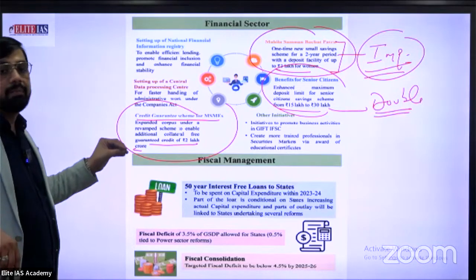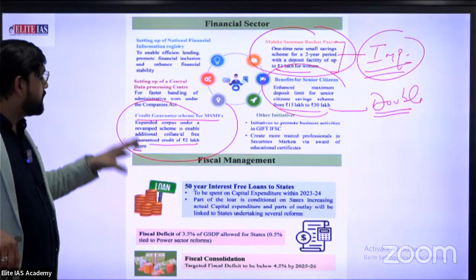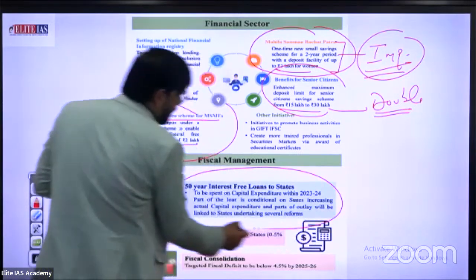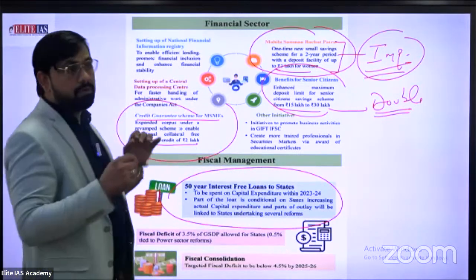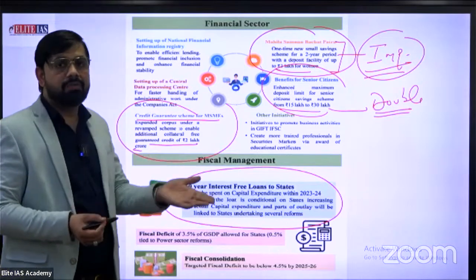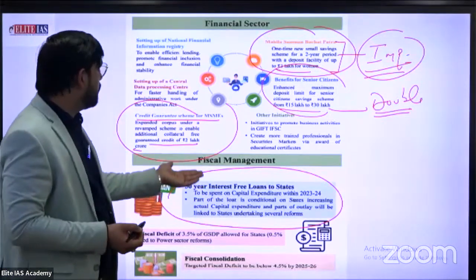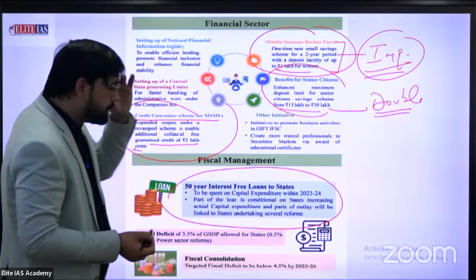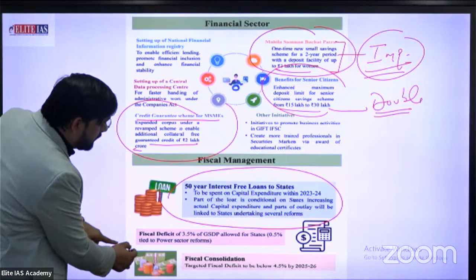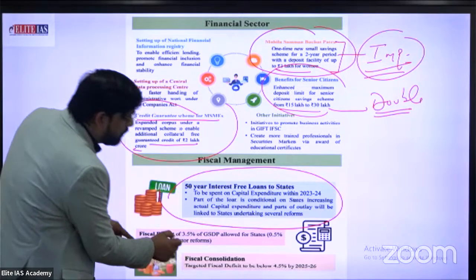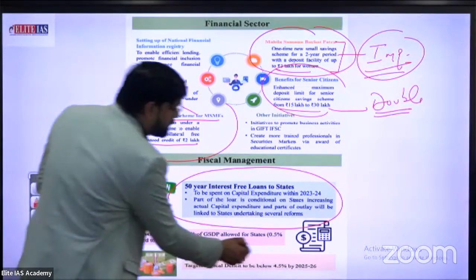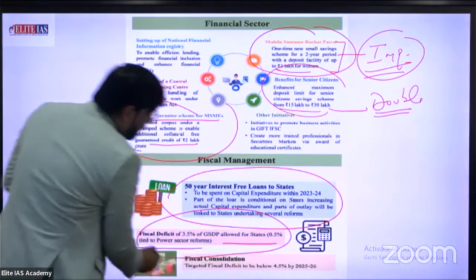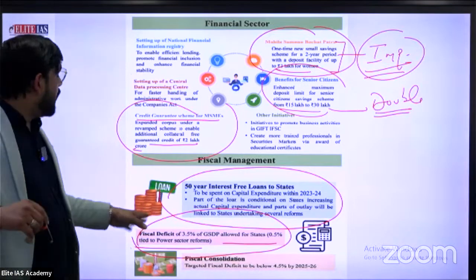What about fiscal management? Just a minute. 50 years of interest-free loan for states. In continuation of the same statement, 50 years interest-free loan. About fiscal management, the government provides financial assistance in terms of loans. Second thing, fiscal deficit: 3.5% of GSDP is allowed for states, 0.5% tied to the power sector. Why is the word allowed used for states?